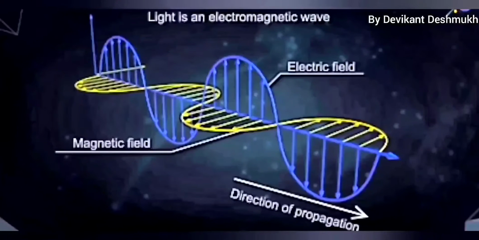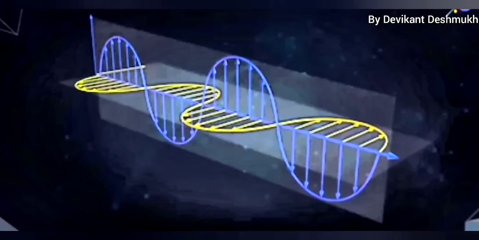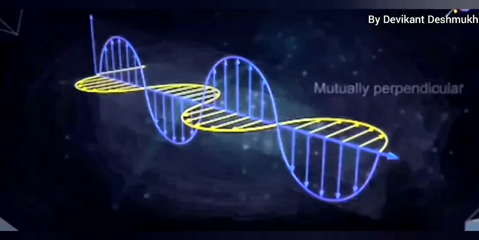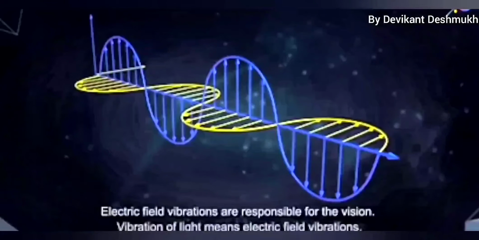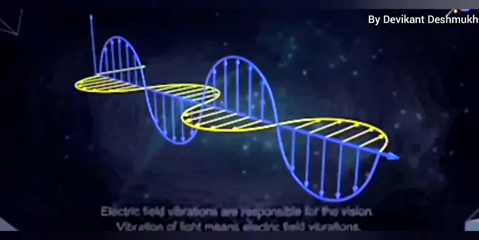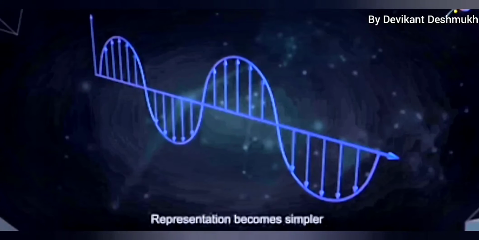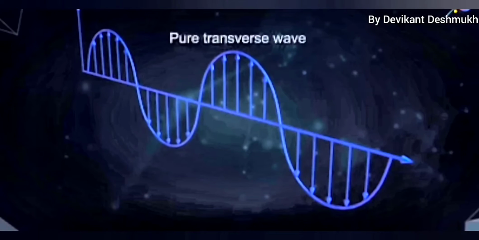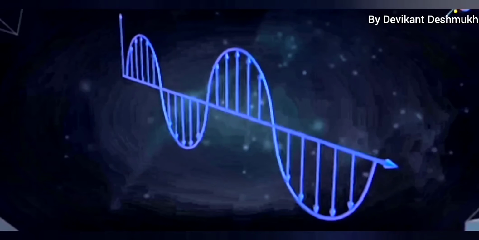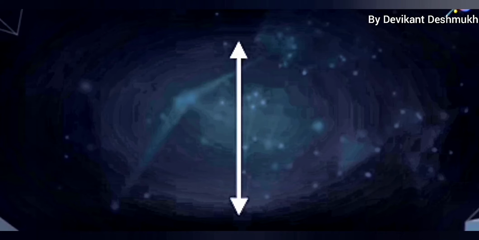The plane of vibration of electric field and the plane of vibration of magnetic field in an electromagnetic wave are mutually perpendicular. Research has proved that electric field vibrations are responsible for vision. Therefore, vibration of light means vibration of electric field. If we ignore the vibration of magnetic field, then the representation of electromagnetic wave becomes simpler as a pure transverse wave, which consists of the vibration of electric field in different planes.